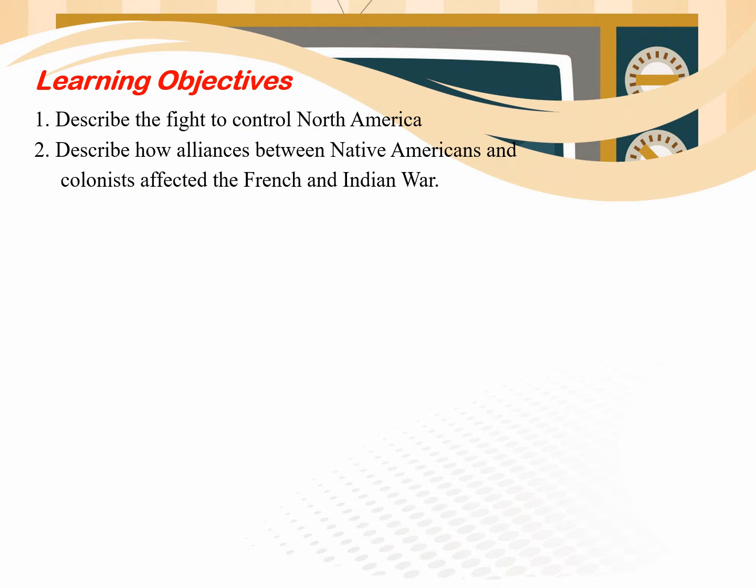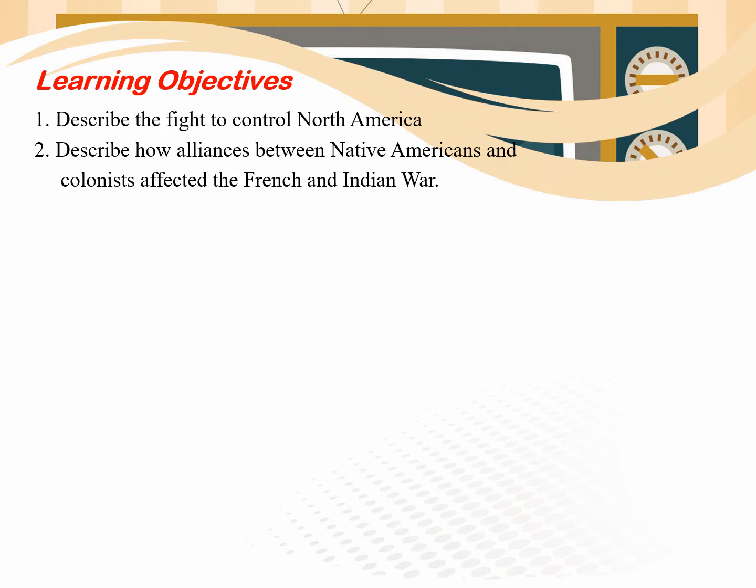Let's start with the learning objectives of the lesson. Number 1, you'll be able to describe the fight to control North America, and number 2, you'll be able to describe how alliances between Native Americans and colonists affected the French and Indian War. This lesson explains the French and Indian War, including the causes of the war, alliances with Native Americans, and the resulting changes in European land claims in North America.